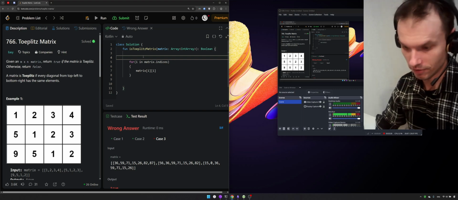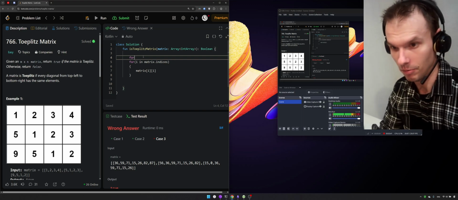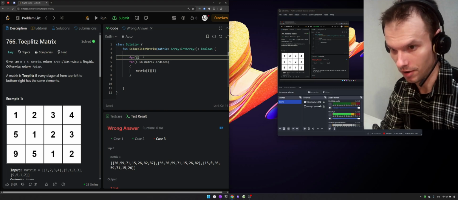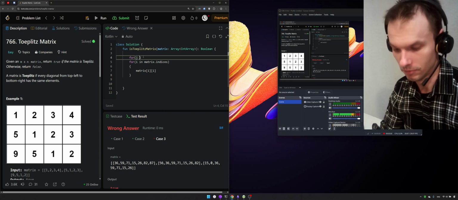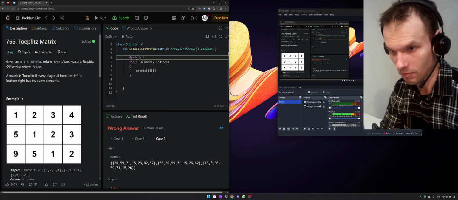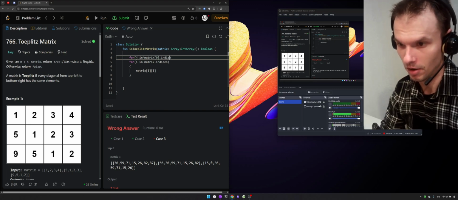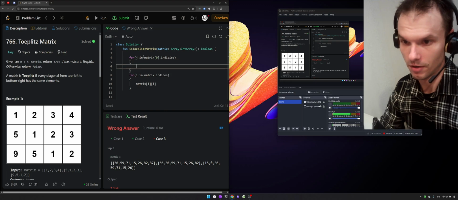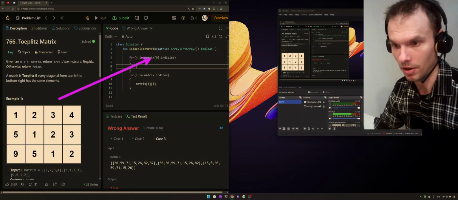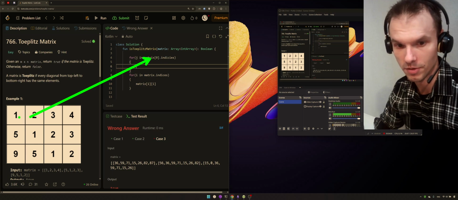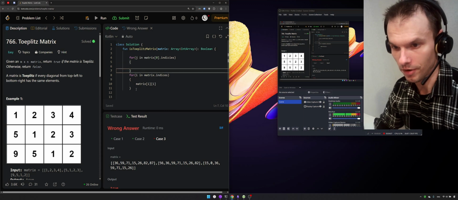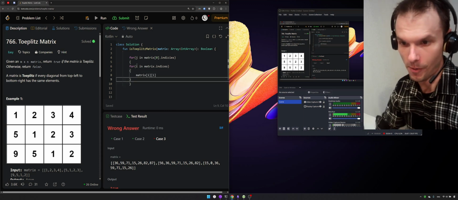So let's just start by implementing the outer loop. Basically, I need some value, and the point is I will be iterating over the first row, and this will be the first line. So yes, and what next?